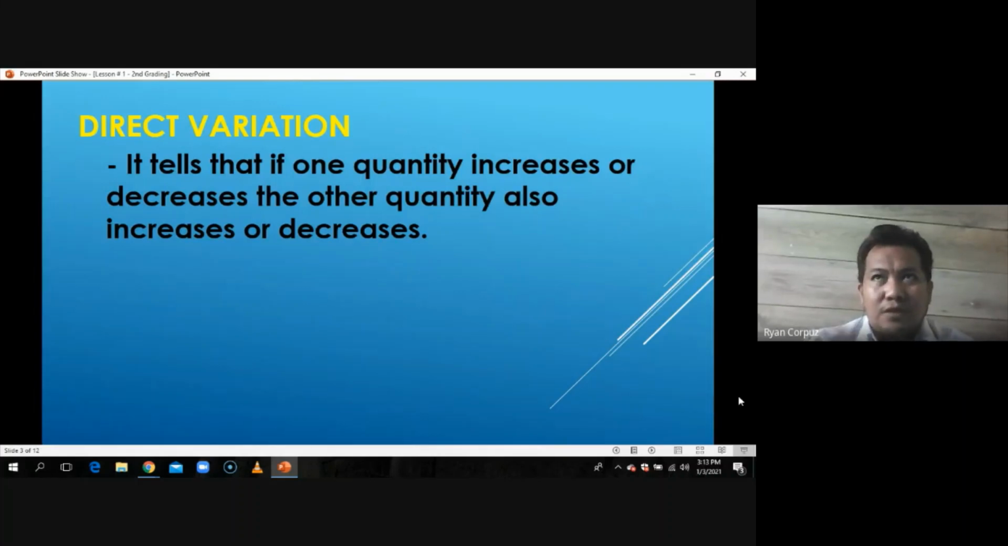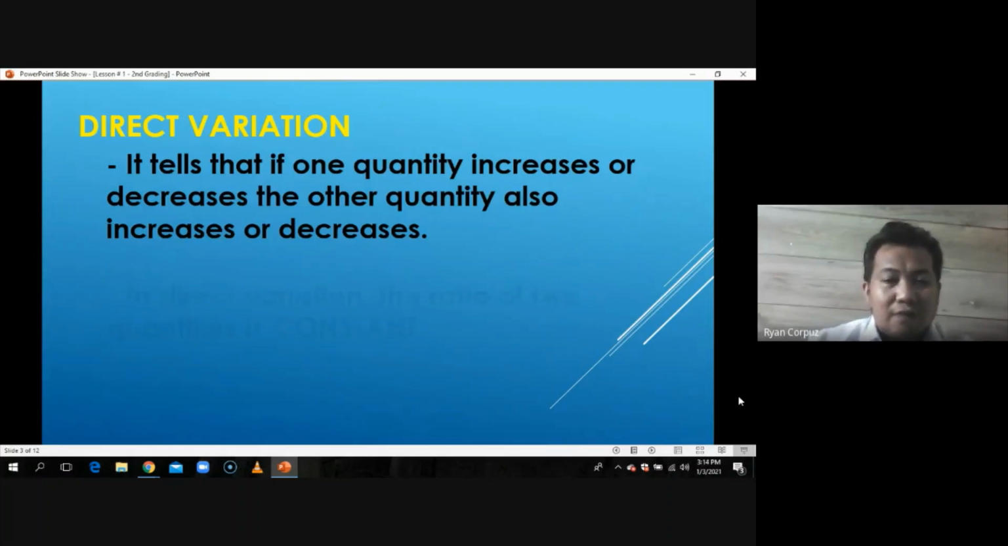For example, if you have a table of values, and the values of x go up and the values of y also go up, then we are pertaining to direct variation with regards to that table of values. If the values of x go down and the values of y also go down, we are also pertaining to direct variation.